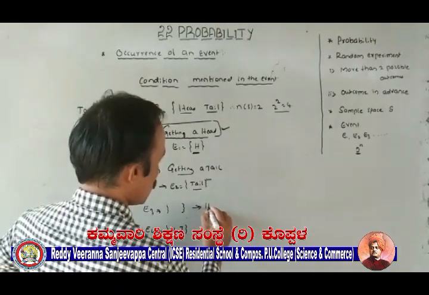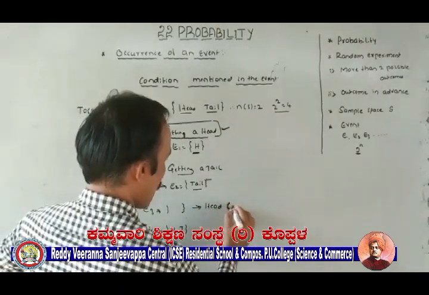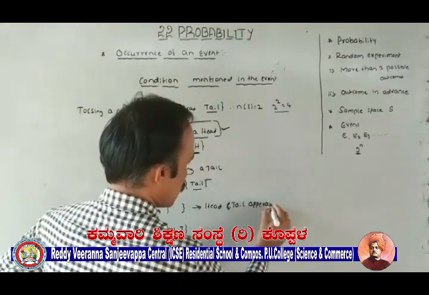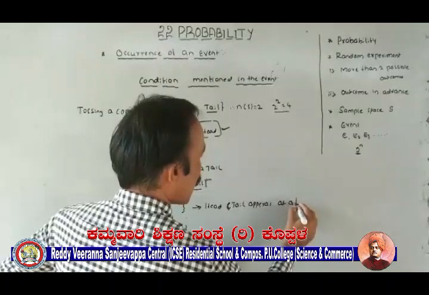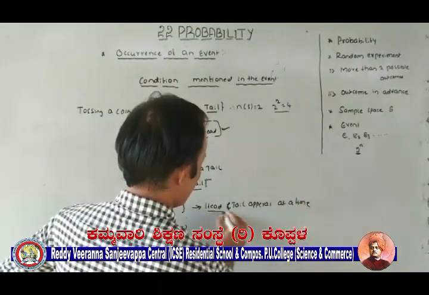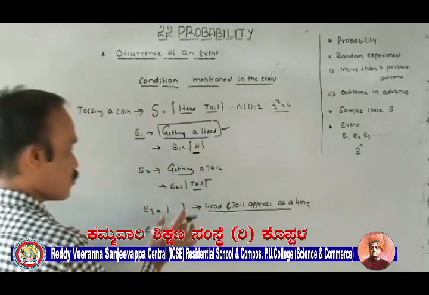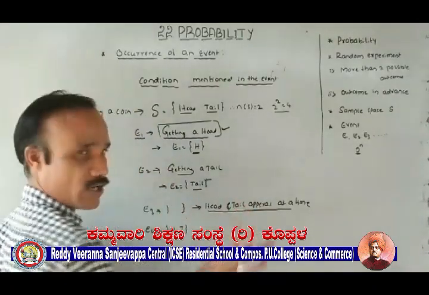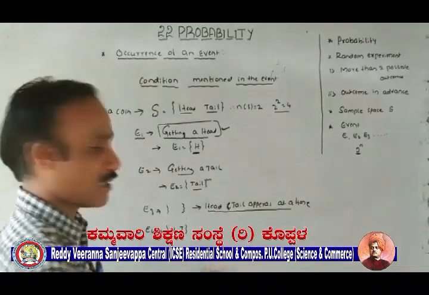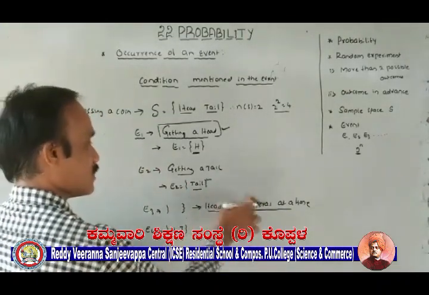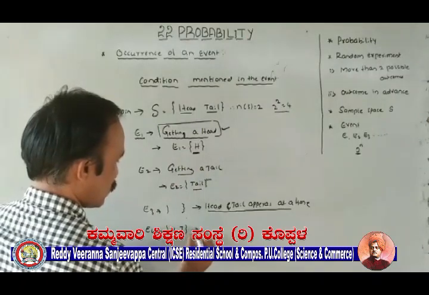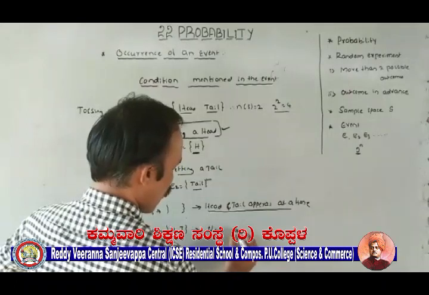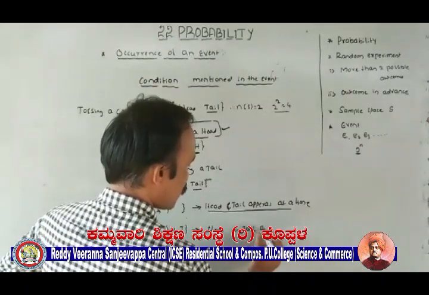So the null set satisfies this condition, since we cannot get both faces at a time. What about the last one, head or tail appears?